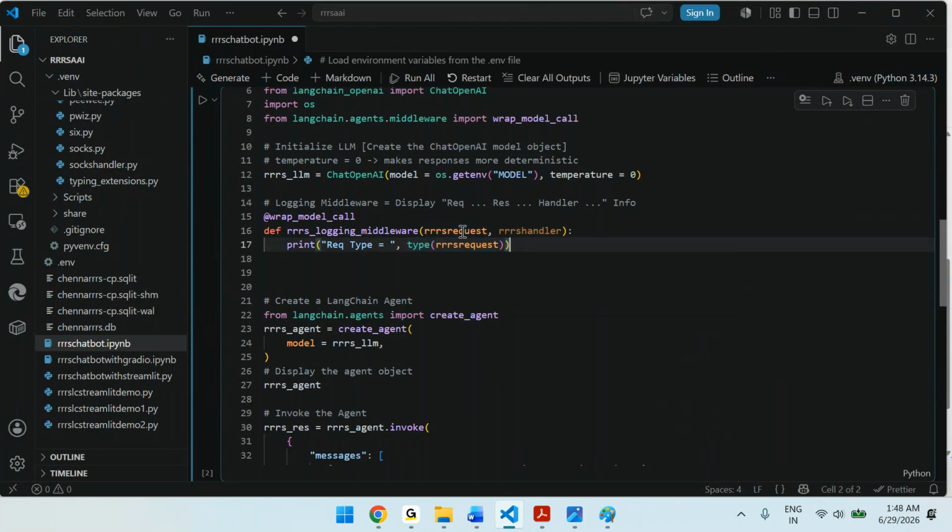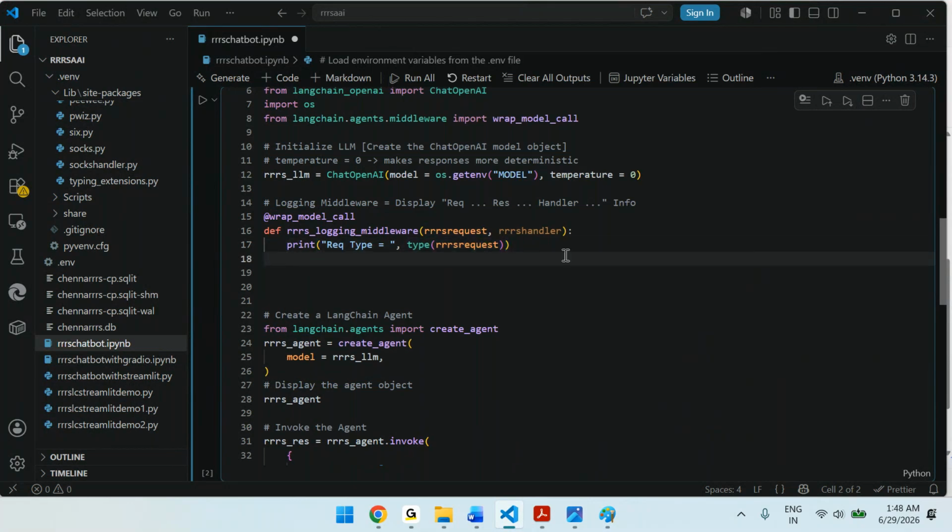Next, you can also print the date and time, so when that request is done. Print date and time.